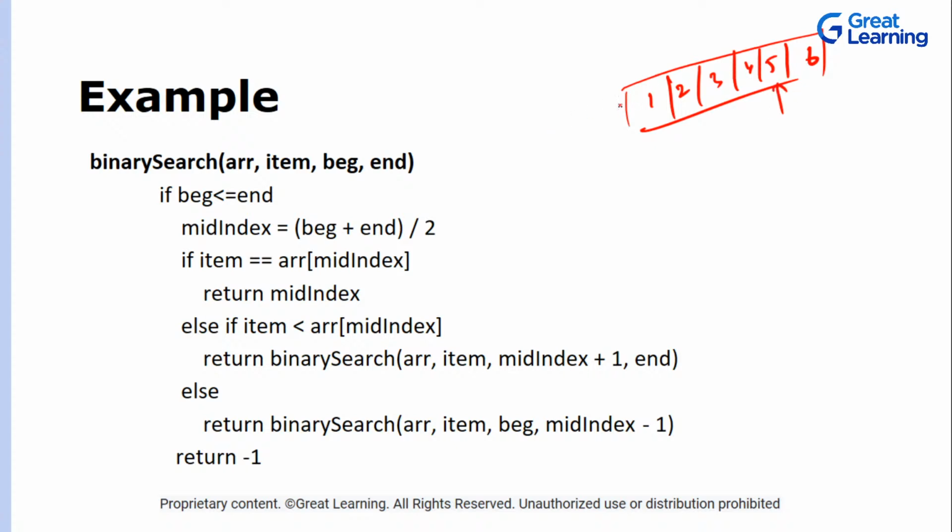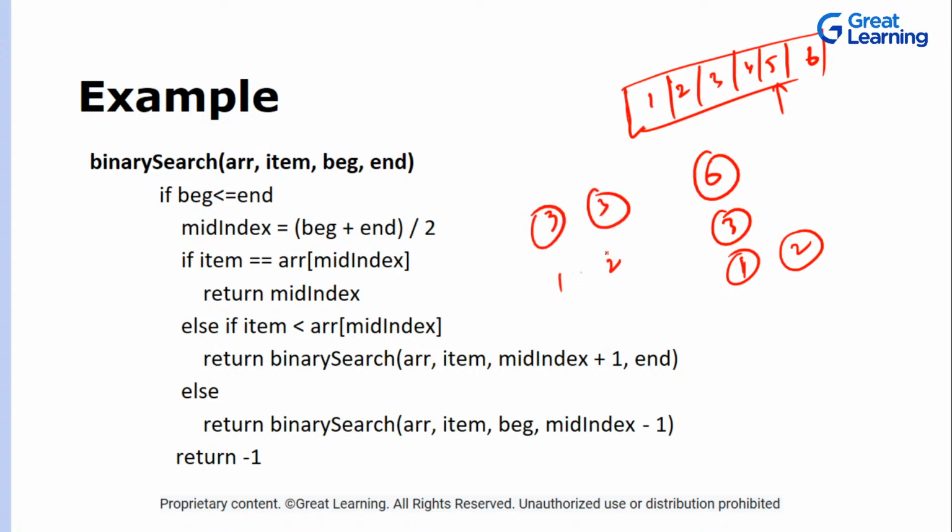What binary search does is divide your search space every time into two equal halves, or at least it tries to. Right now there are 6 elements, so it will divide it into 3. If there are 3 elements, one side will be 1 and the other side will be 2. So for 6 it was easy, 3, and for 3 it's difficult, so 1 and 2. If that is not the element, it will go further and divide it into 2 parts, 1 and 1. This is how it works.